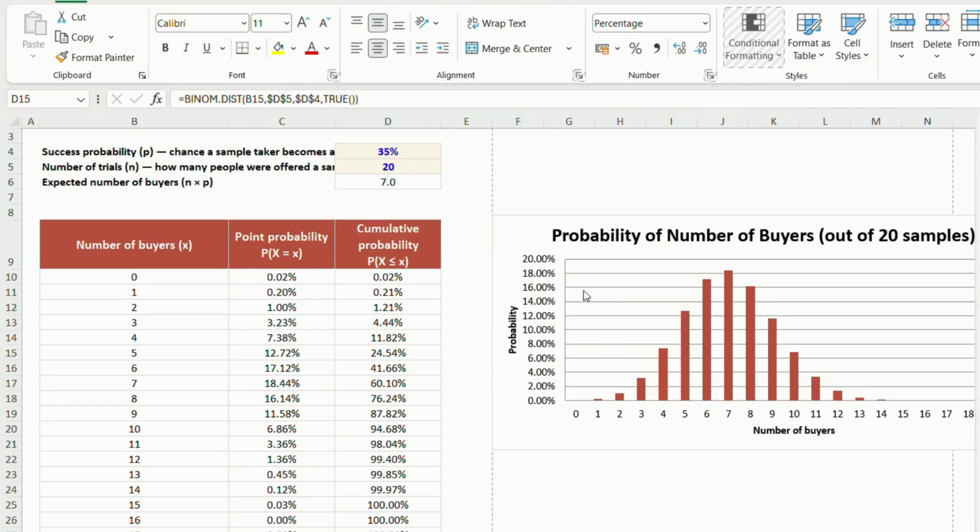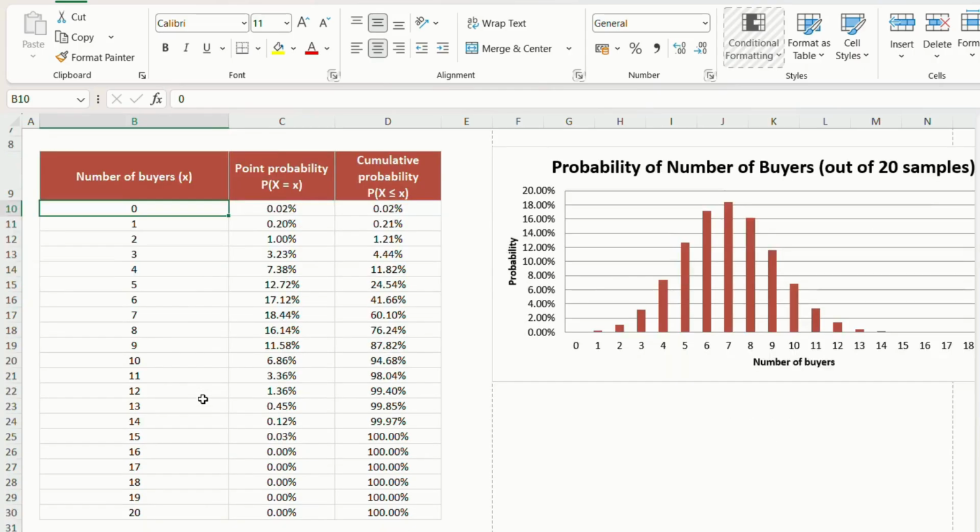Let me go through this whole binomial distribution again. In D4, he enters the success probability, which is 35%, and in D5 the number of trials. In B10, he lists the number of buyers, because it's possible that 0 people buy, or that all 20 people buy.